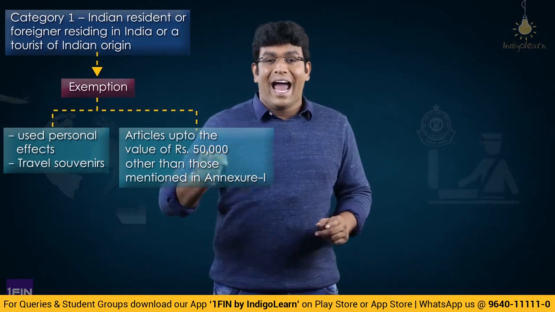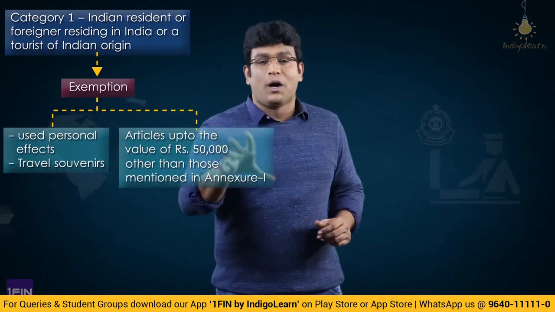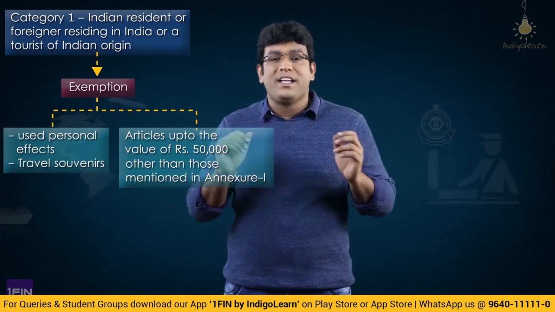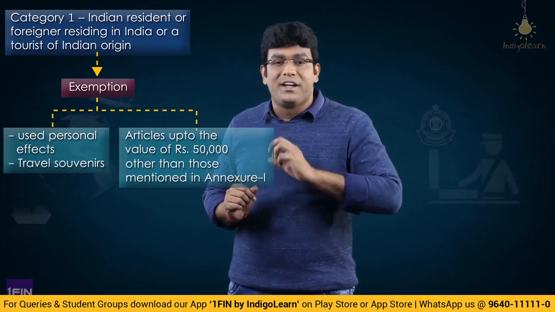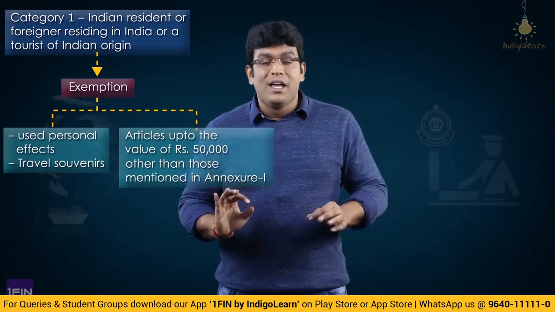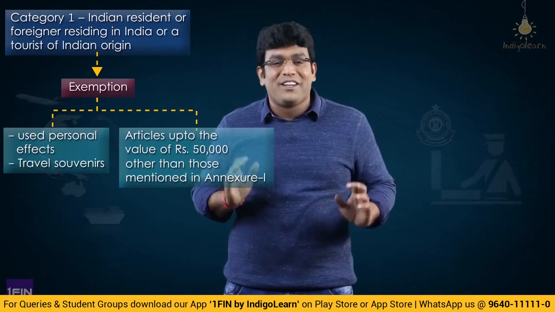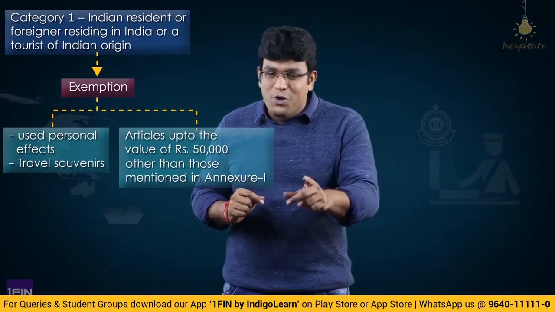Clear, friends? Exemption is for what? Used personal effects and travel souvenirs, and articles up to a value of 50,000, other than those mentioned in Annexure 1. That means for Annexure 1 items, the limit of 50,000 will not apply. Now what is Annexure 1? We'll talk in detail soon. Don't worry at all. Next. So that is basically for an Indian resident, foreigner residing in India, or a tourist of Indian origin.